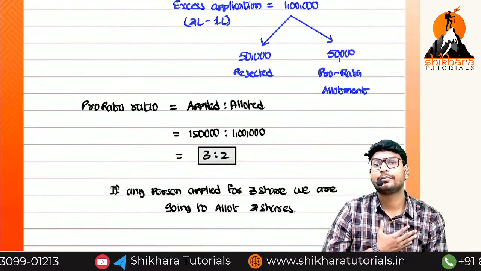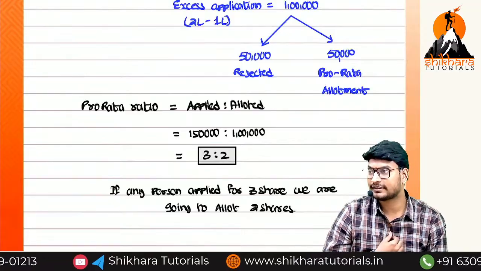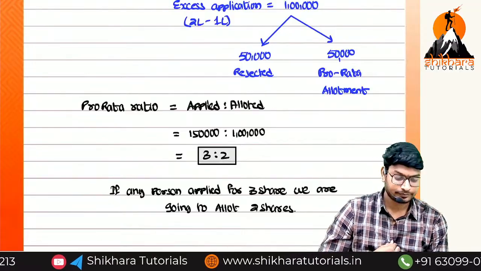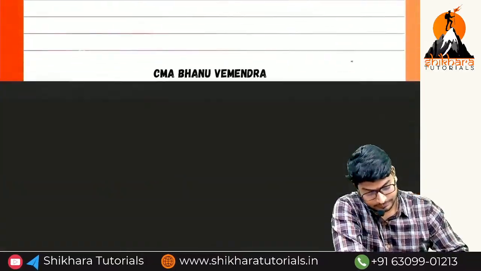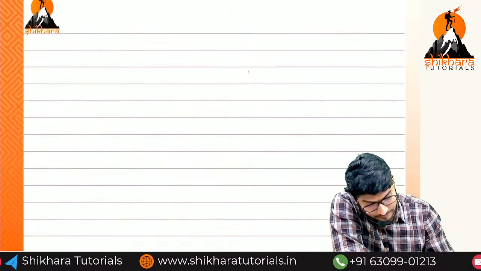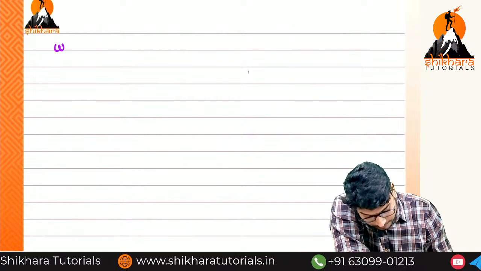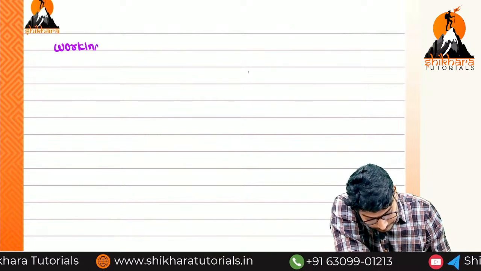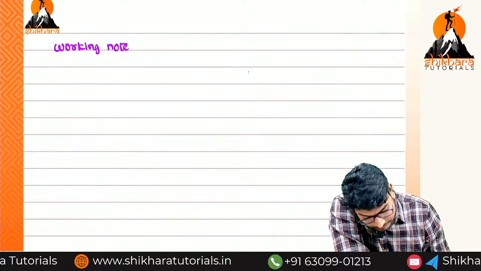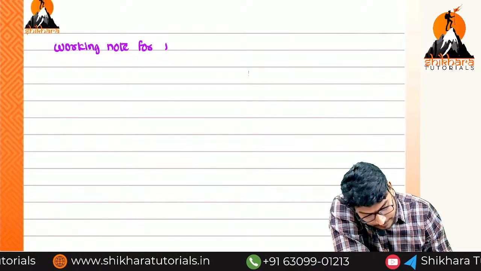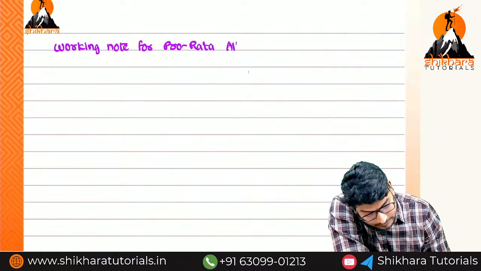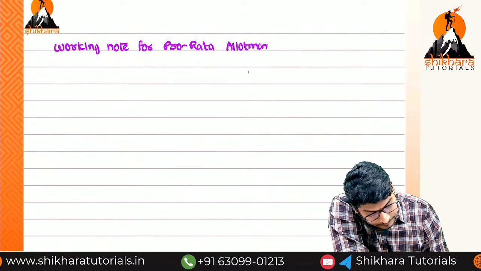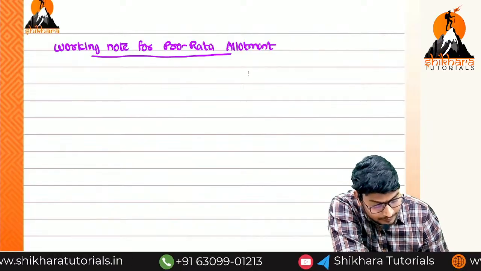Try to prepare the journal entries and come to the next class. Working note for pro rata allotment.